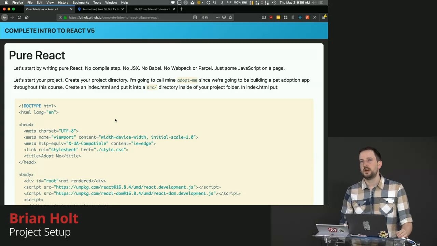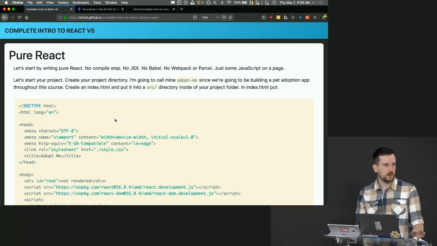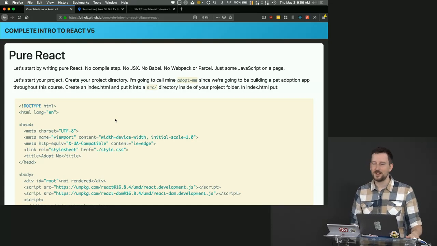When I was very first learning React, actually the very first time I saw React, I thought it was gross. I thought it was gross because why would I want to put HTML inside my JavaScript? Why do I want to have this extra transpiled language? There's a bunch of really weird feelings that I got about it, and I just pushed all the feelings down, which was what my therapist told me to do. I'm kidding. Don't do that.